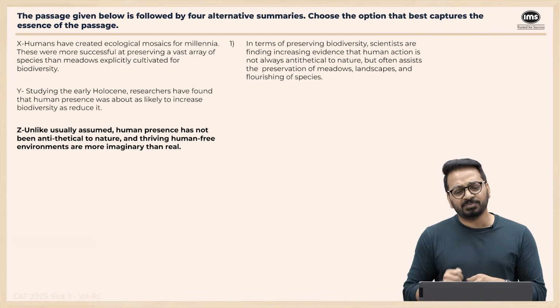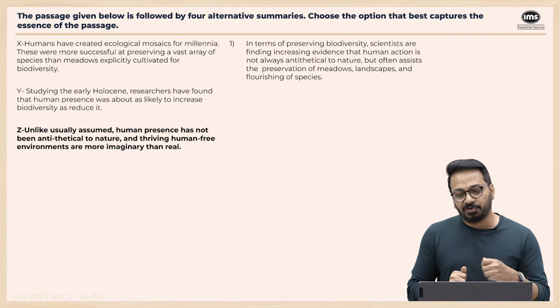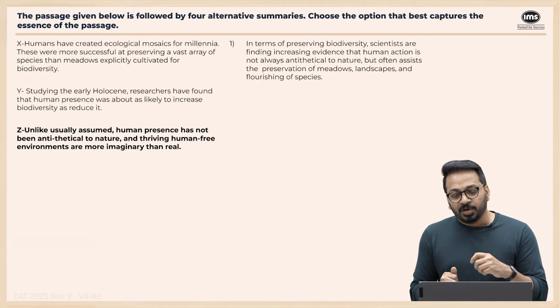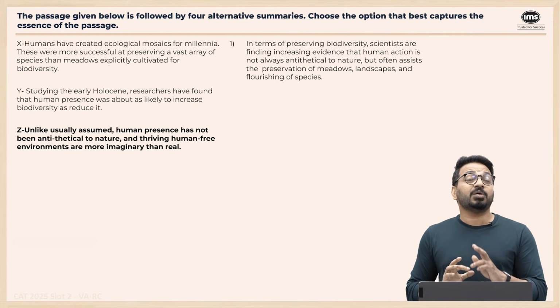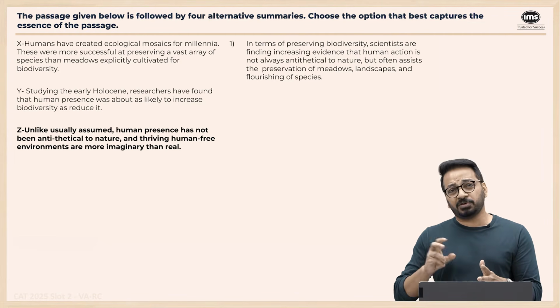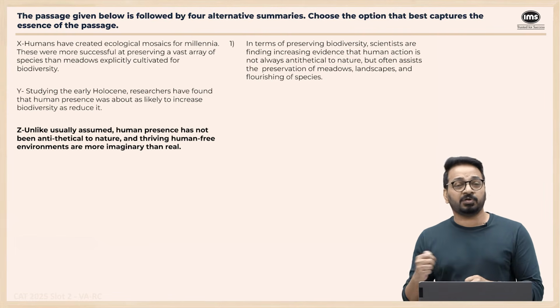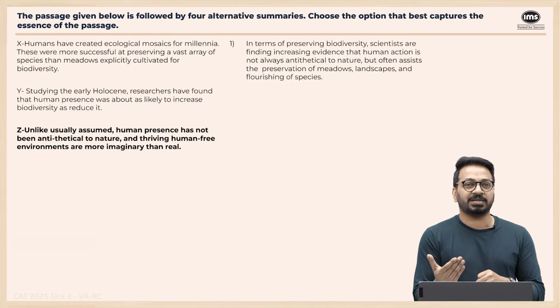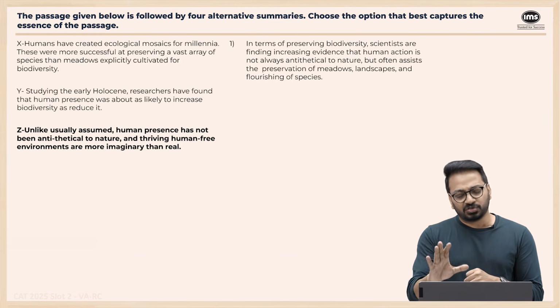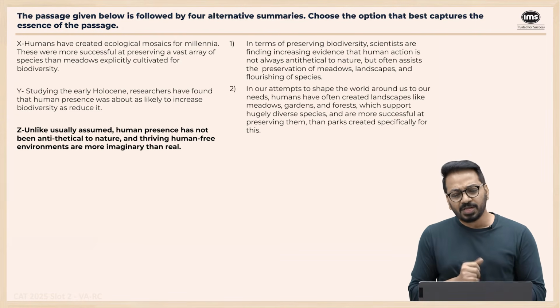First one: in terms of preserving biodiversity, scientists are finding increasing evidence that human action is not always antithetical to nature, but often assists through the preservation of biodiversity. So it's saying that in terms of preserving biodiversity, we are not antithetical to nature, but often help. So more or less it seems to have the idea that human beings are not antithetical to nature. So we'll keep this. Next one.